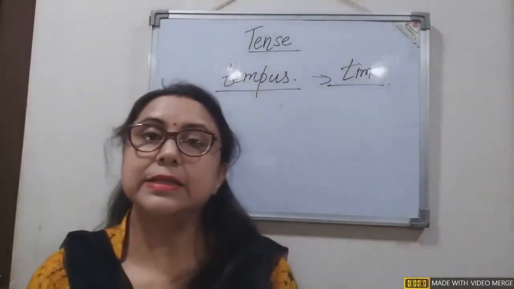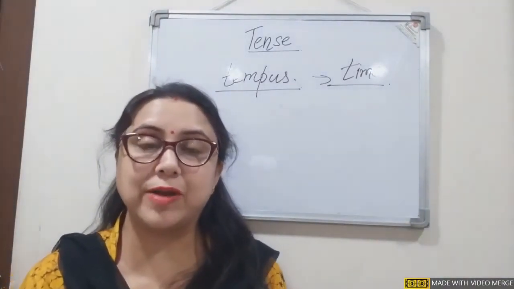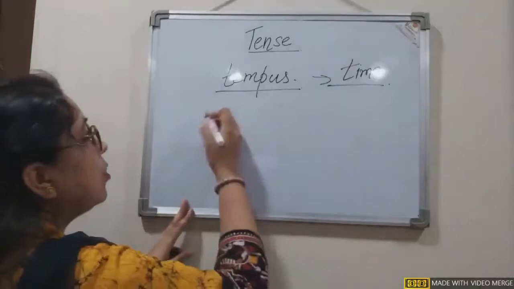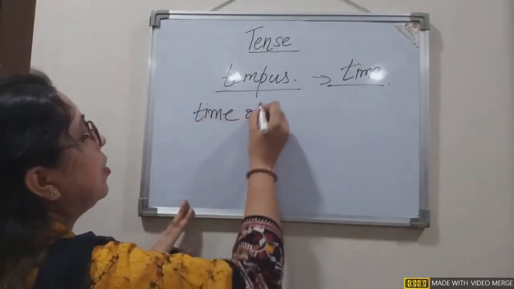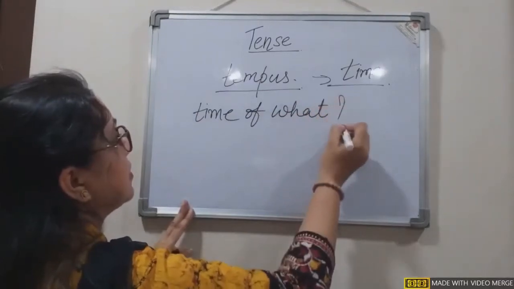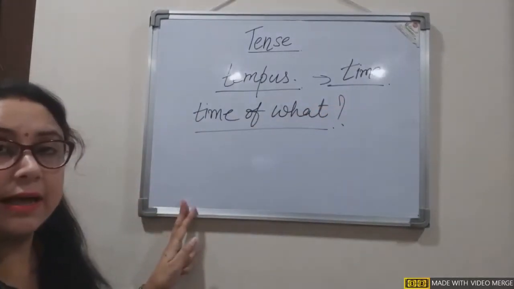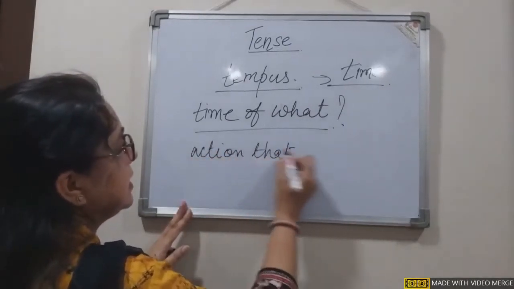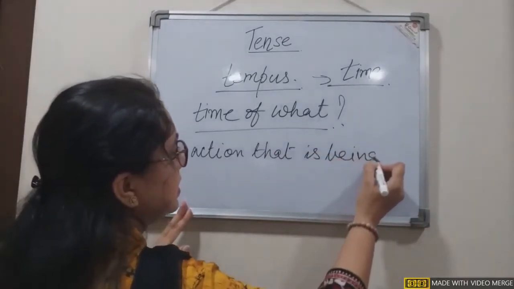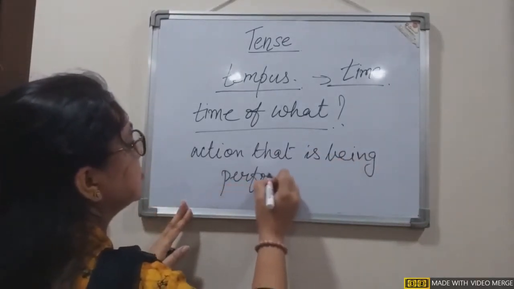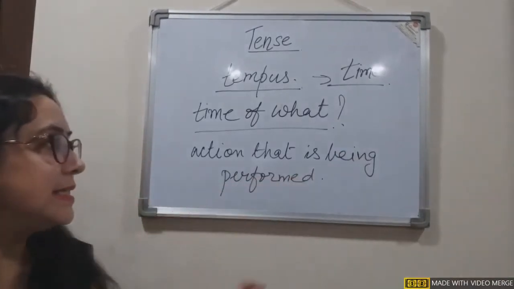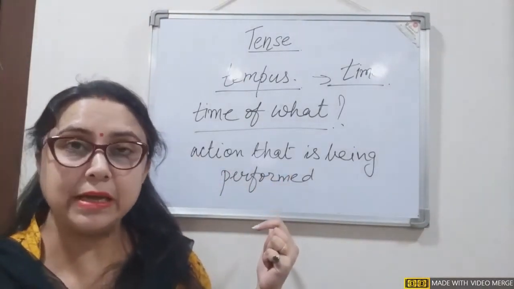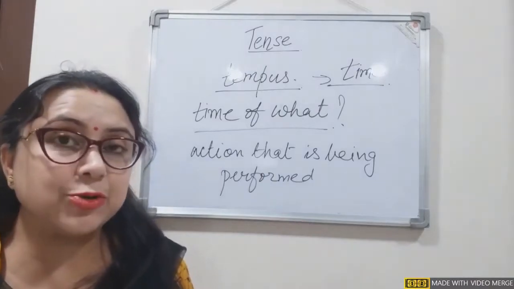Going back to grammar, let us understand the first thing: time of what? It tells the time of the action that is being performed. So, tense tells the time of the action that is being performed. I hope this much is clear to everyone.